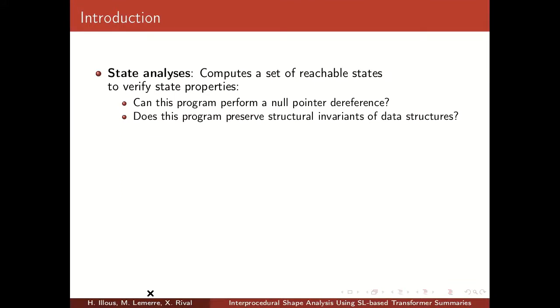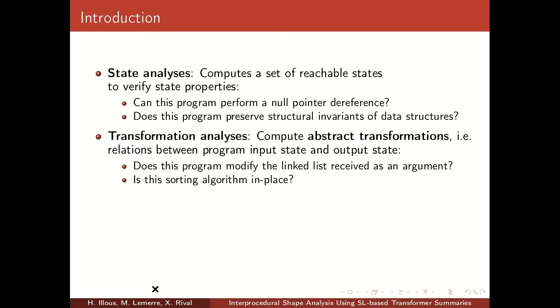Many static analyses are state analyses. They compute an abstract state, which represents the set of reachable states of the program, and they can verify state properties, like, can this program perform a null pointer dereference? Or, does this program preserve structural invariance of data structures? Like, is this a linked list? Is this a red-black tree?